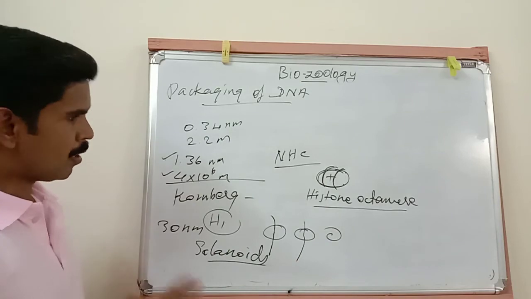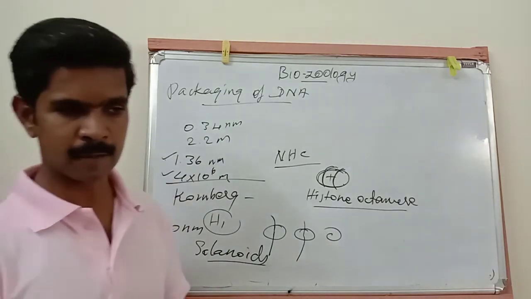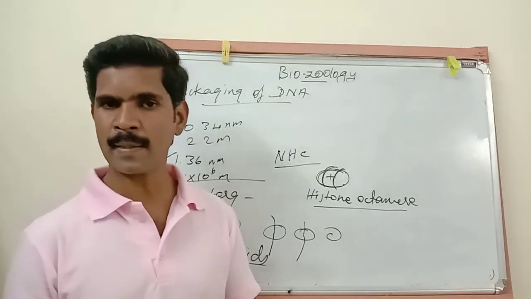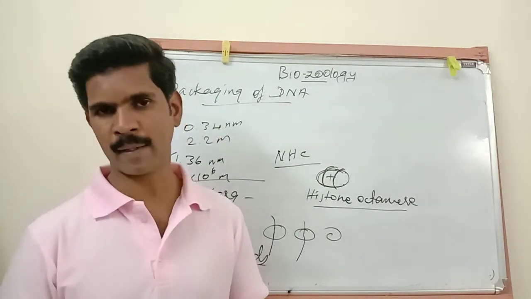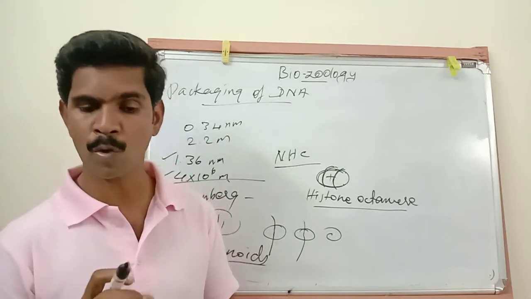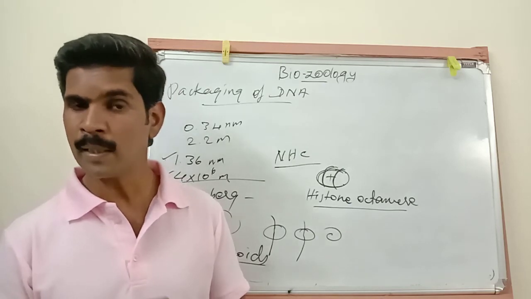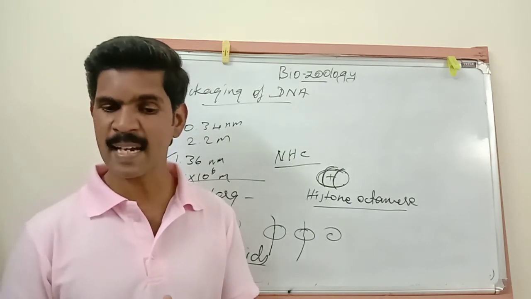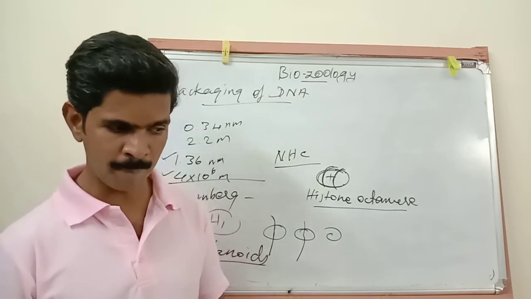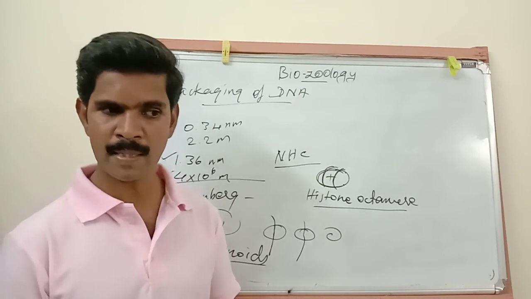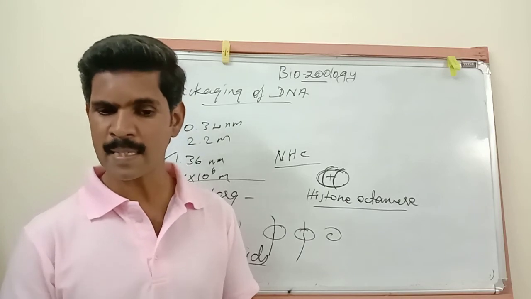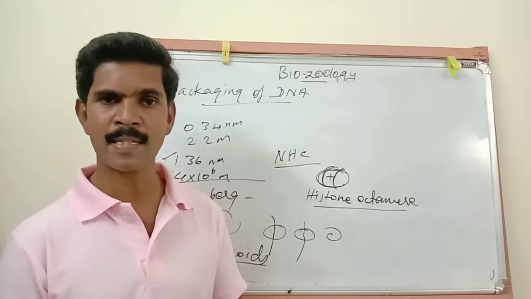Then the last point about the packaging of DNA inside the nucleus. Some region of the chromatin is loosely packed, and that region is called euchromatin. This region is transcriptionally very active. Then some regions of the chromatin are tightly packed or tightly arranged, and this region is called heterochromatin.